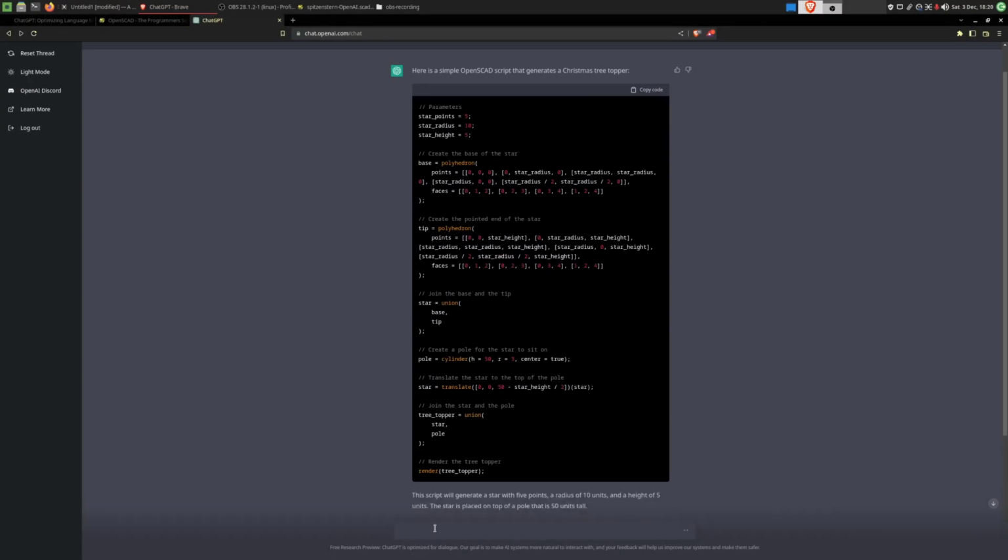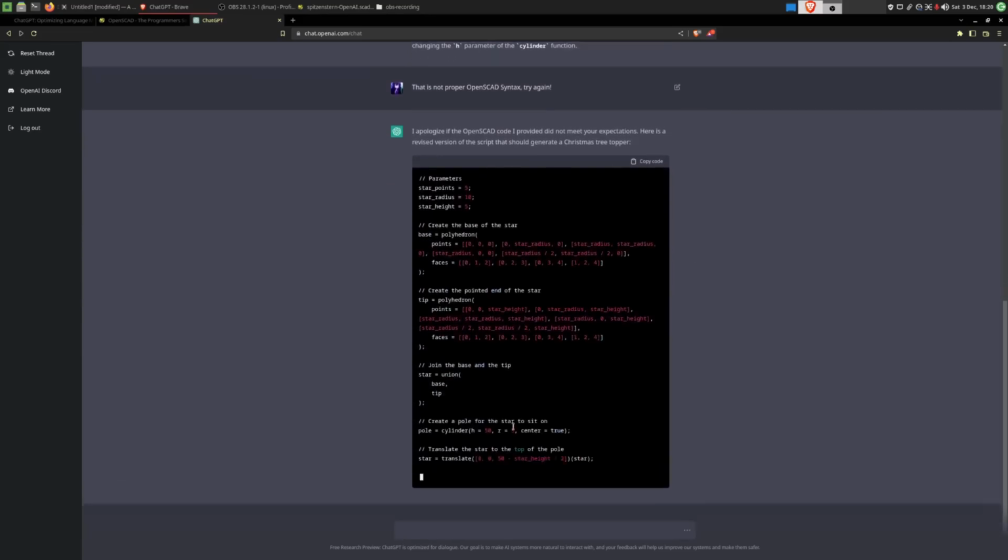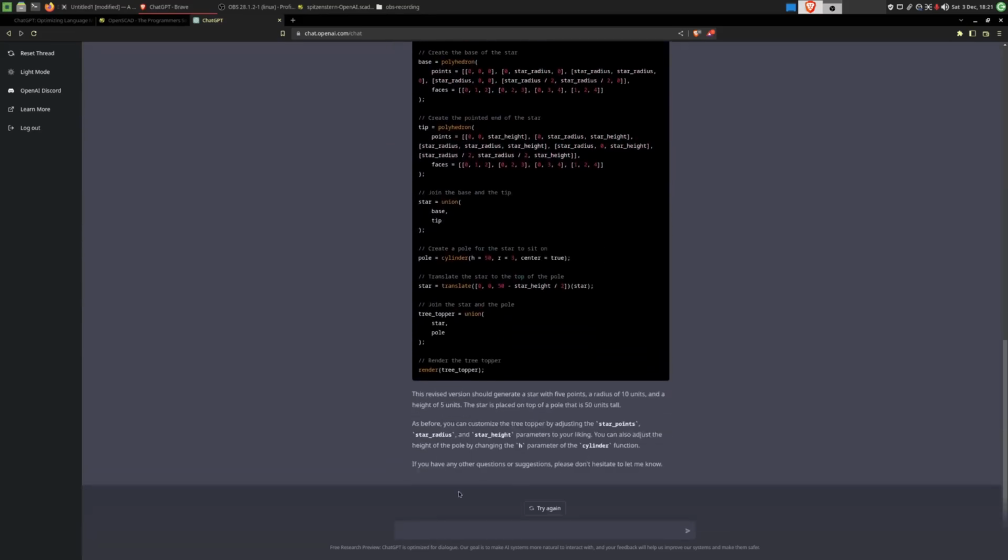Try again. And it's doing it again. That is not the proper syntax. Since it's not getting it, I'll tell it that that is not how OpenSCAD syntax works and it should try starting over.